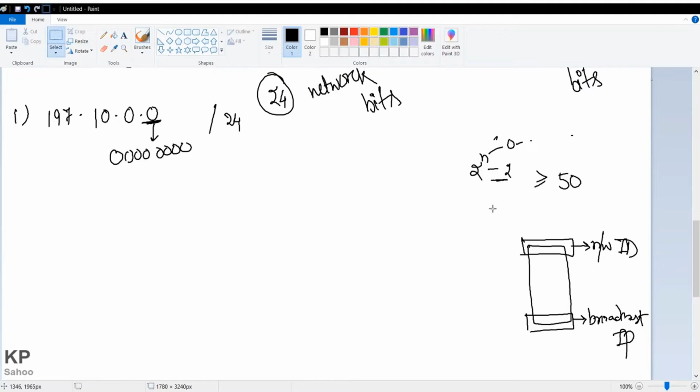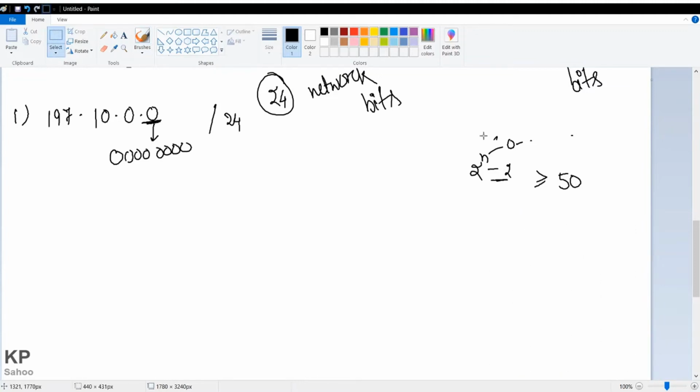I am just removing this part as well as this part. Now I need to check. So how can I check? Suppose I give n the value 0. So what will be the value? 2 to the power 0 is 1. 1 minus 2 is minus 1, so this is not satisfied.